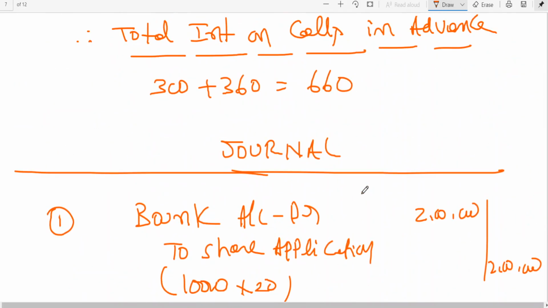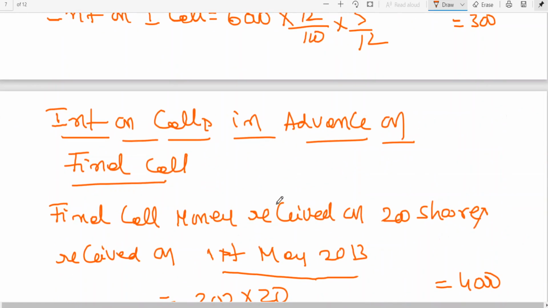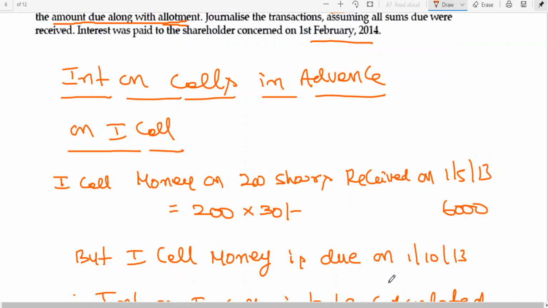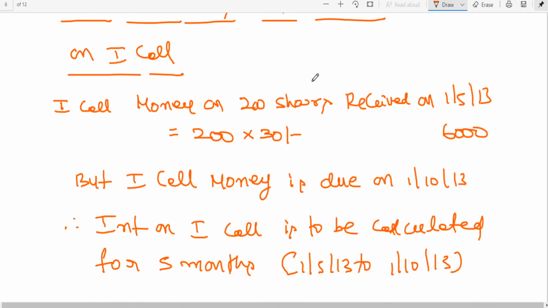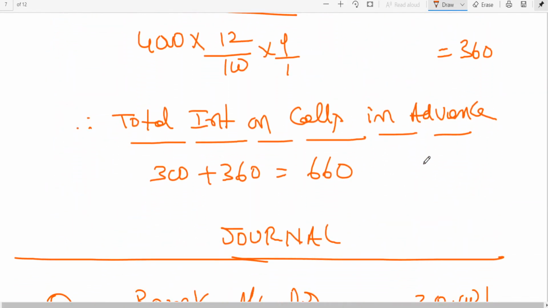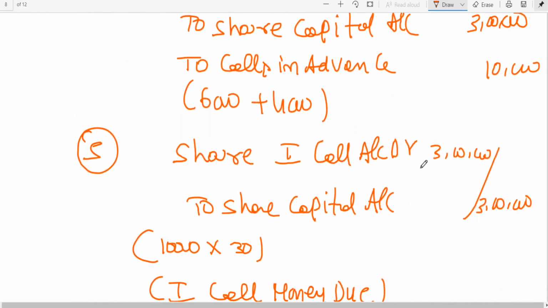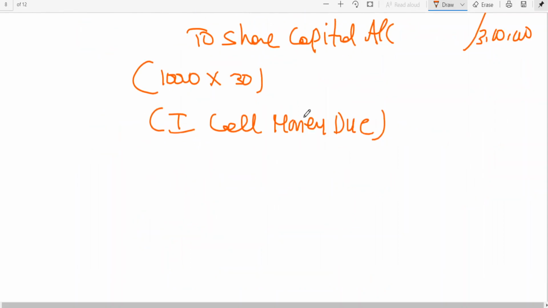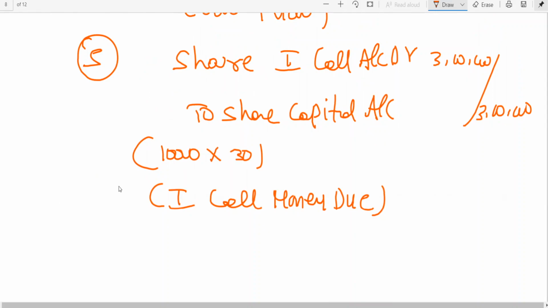Here I have written that. You can see, first call money is due. First call money received 6,000. So now tell me what is it that you should receive? 3 lakhs. Already how much has been received as advance? 6,000. That means the shareholder who has paid advance won't be paying the money again, no? He won't be paying the amount again. So share first call account debit to share capital.